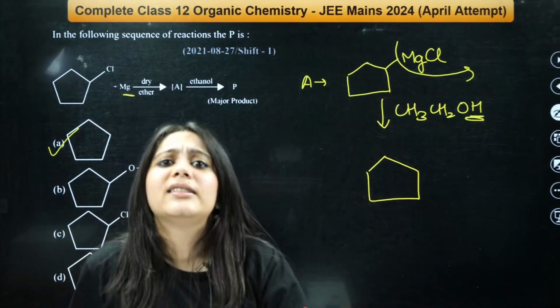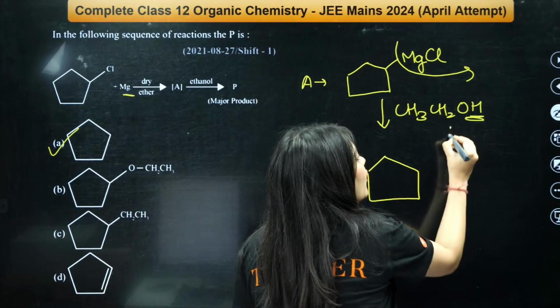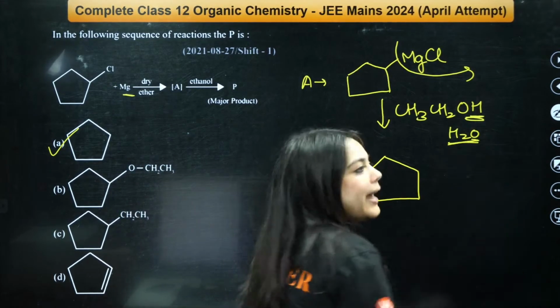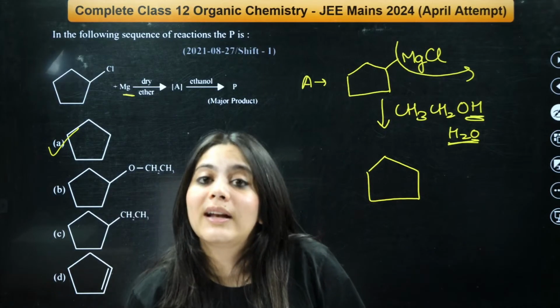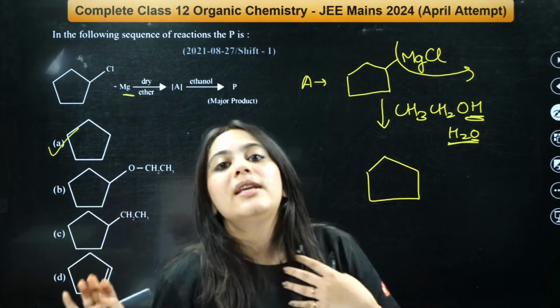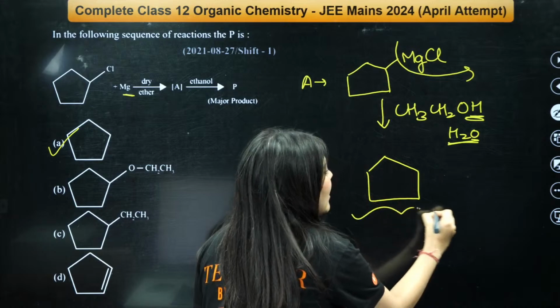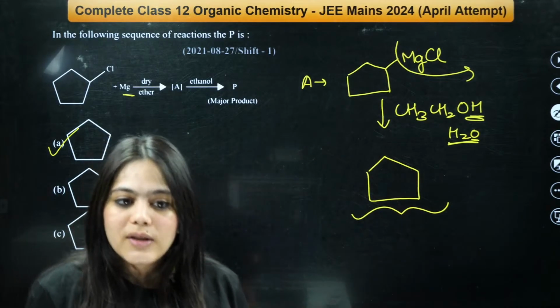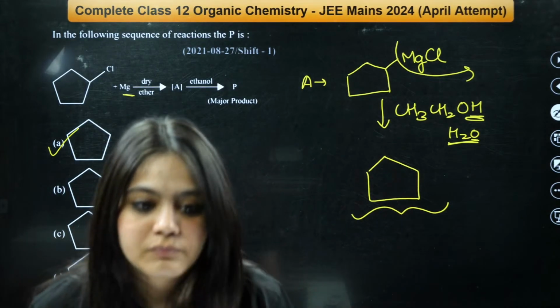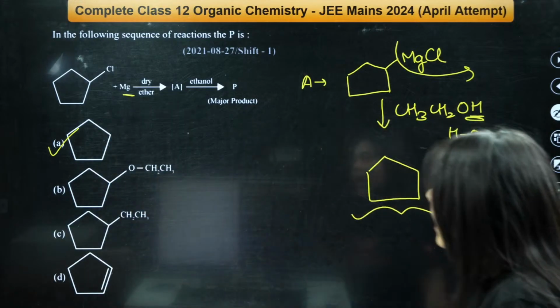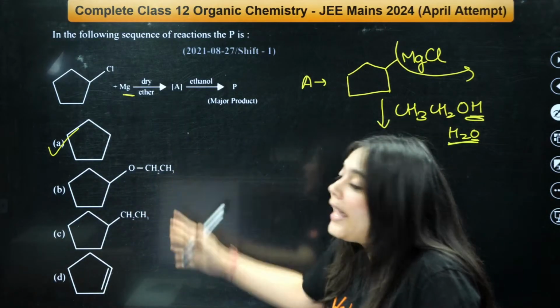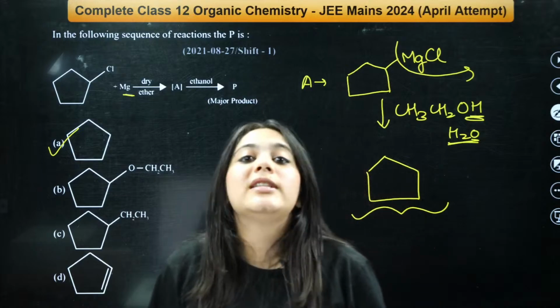Very weak acids as well. Not even just ethanol, even if you use simple water, right? Or simple methanol, what can happen? They give out hydrogen easily, and hence reduction happens very easily. Understood this thing? Understood this thing? The correct answer is A, not B. There will be no substitution taking place.